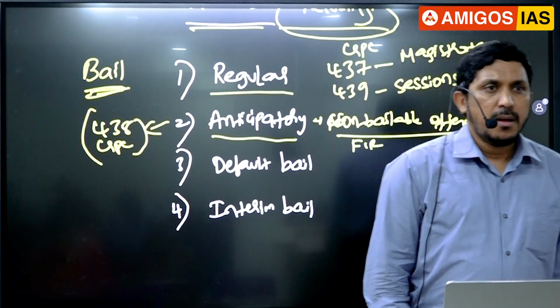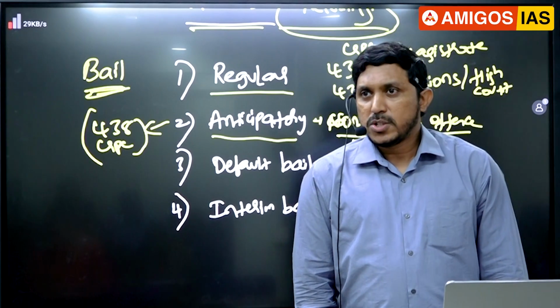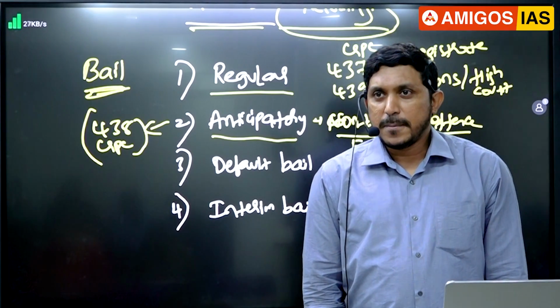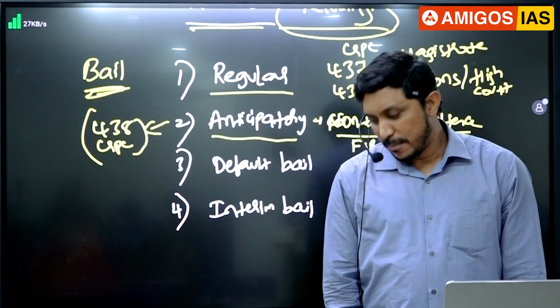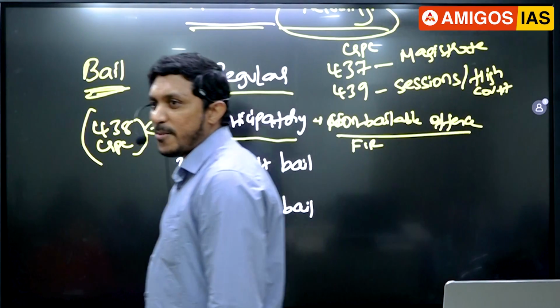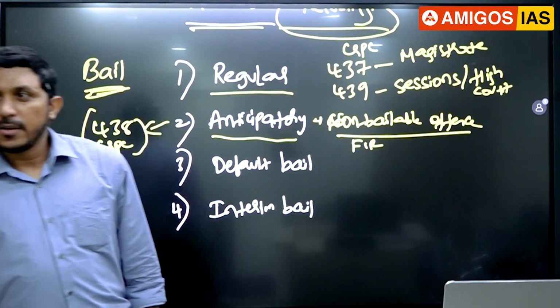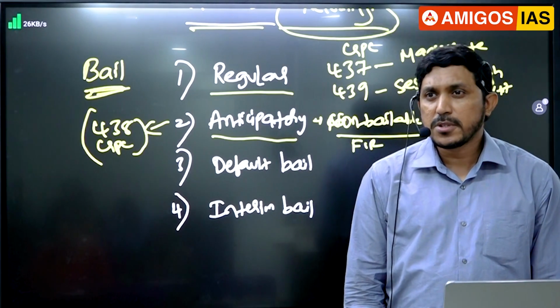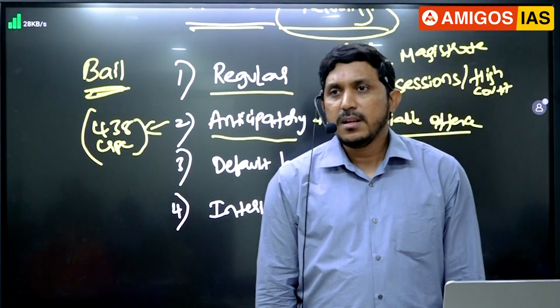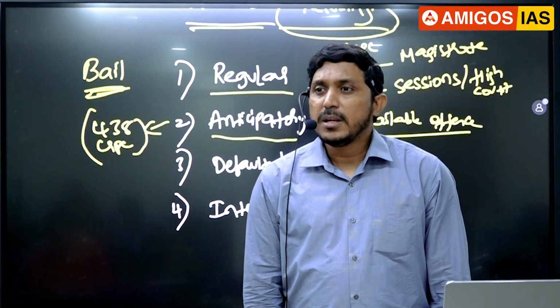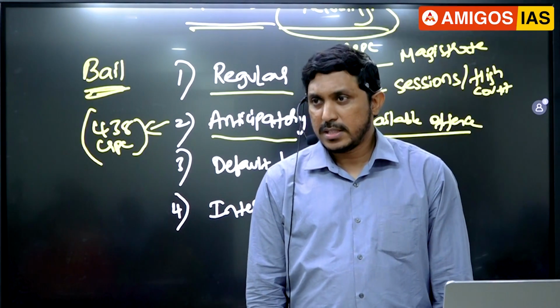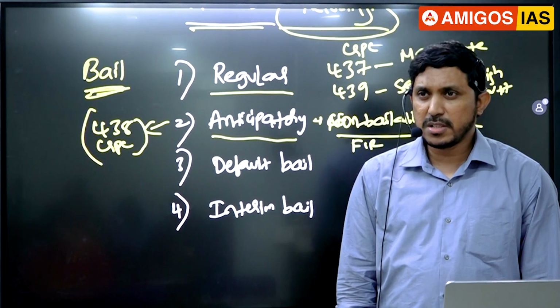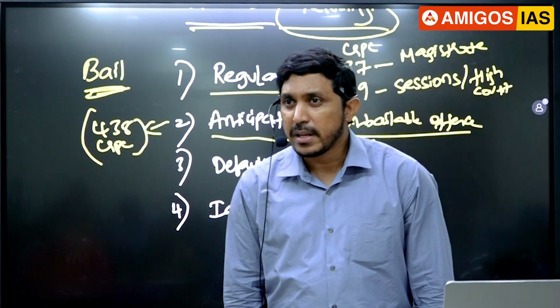It says: an FIR has already come in your name somewhere, and you have the fear that any day now you will be sent to jail. So what you can do, guys, is apply for anticipatory bail in the courts. If it is given to you, then the police cannot arrest you in this case. You will be called for investigation, etc., but you will not be arrested in this case.